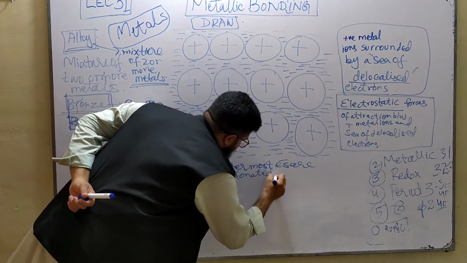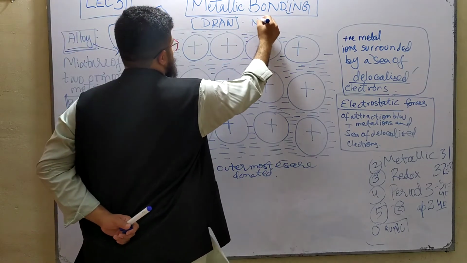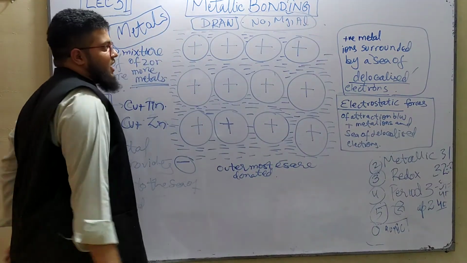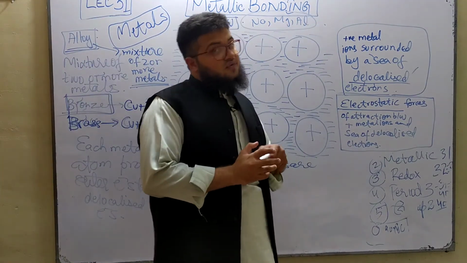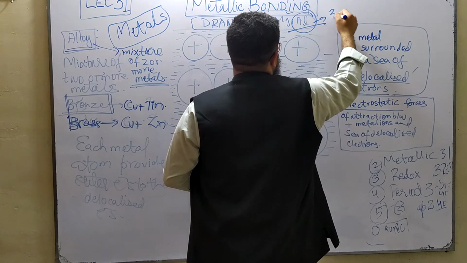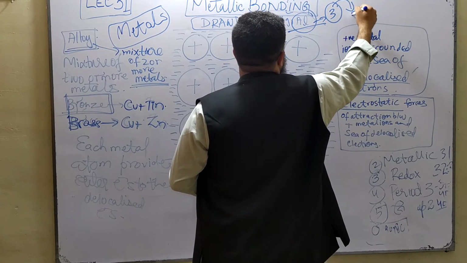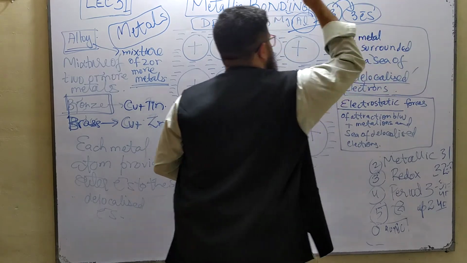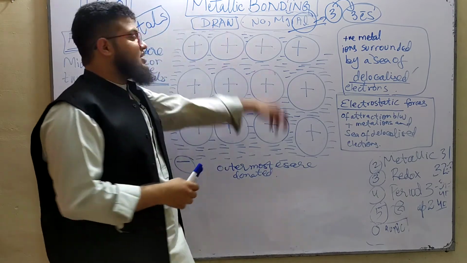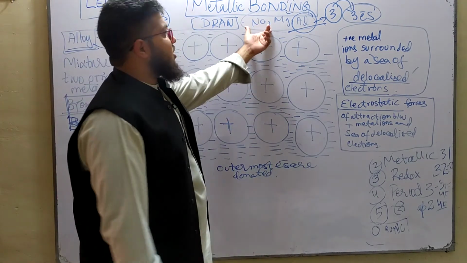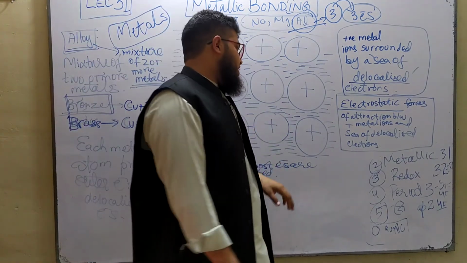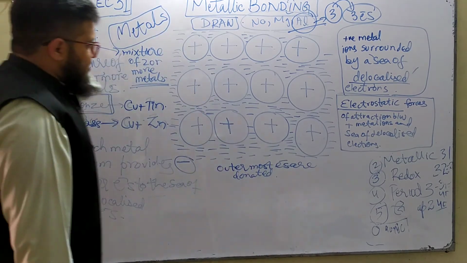So if I were to ask you a question that let's say we've got three metals, sodium, magnesium and aluminum, which of these elements would donate the most electrons to the sea of delocalized electrons? So the answer to that is going to be aluminum, because aluminum is in group 3, and since it's in group 3, it can donate 3 electrons per atom. Okay, 3 electrons per aluminum atom, meaning every aluminum atom will donate 3 electrons to this sea of delocalized electrons, whereas sodium only donates 1 electron to the sea of delocalized electrons per sodium atom. Clear?